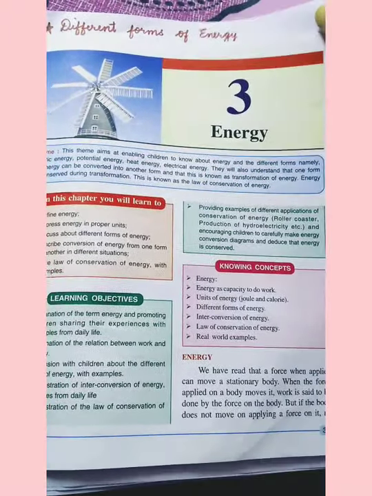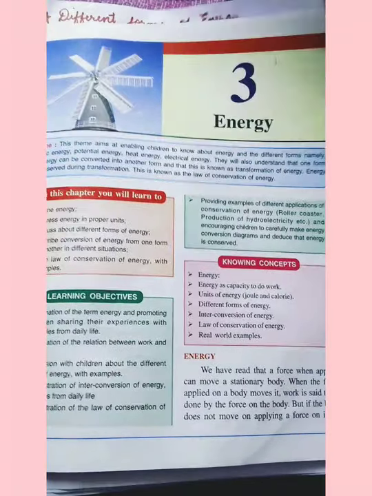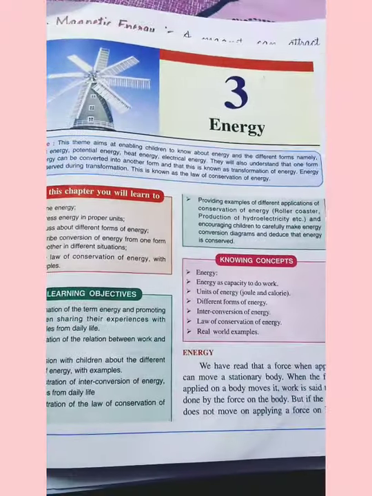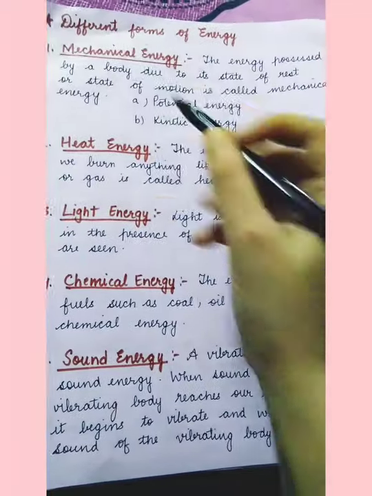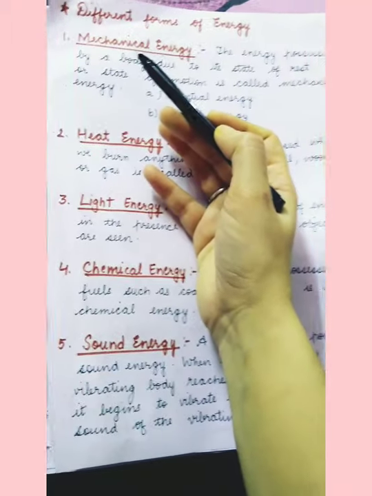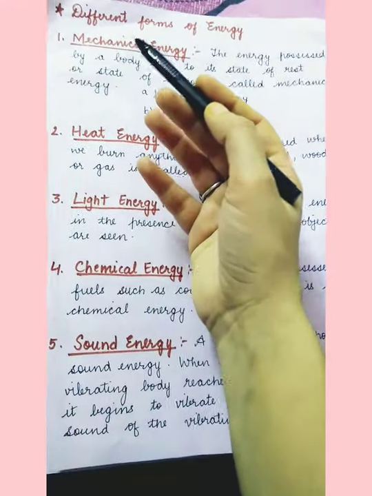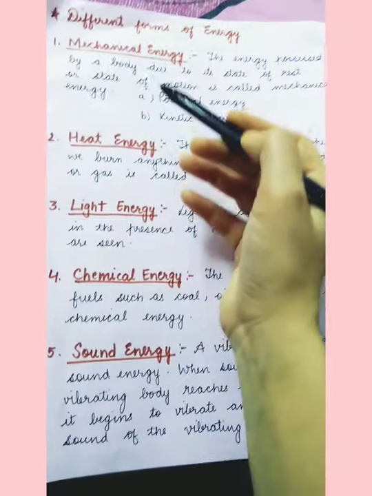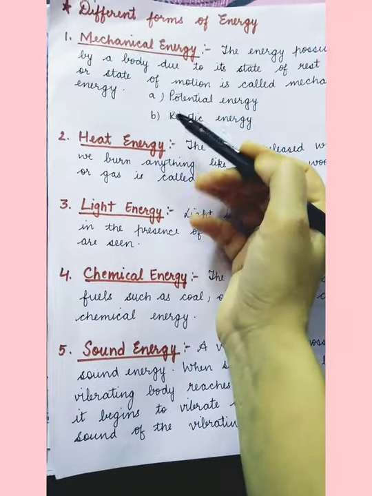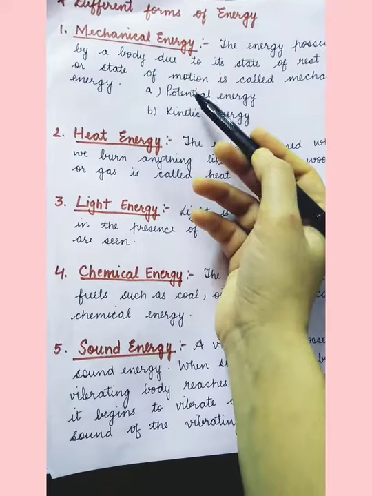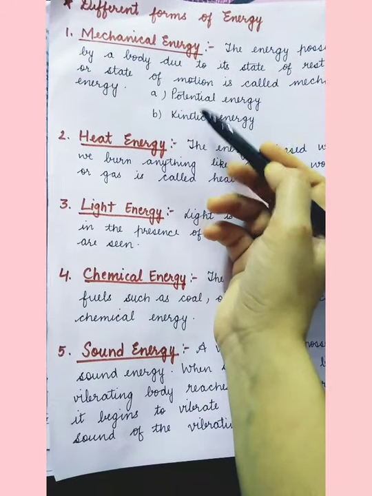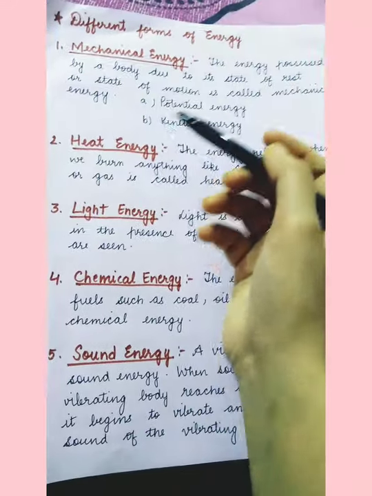We had already discussed this in my previous video. Now let us just recapitulate different forms of energy. First was mechanical energy, the energy possessed by a body due to its state of rest or state of motion. There are two types of mechanical energy, potential and kinetic. Today we are going to discuss potential and kinetic energy in detail.